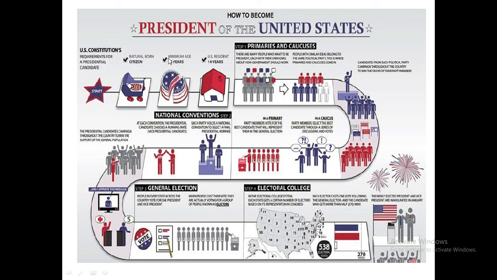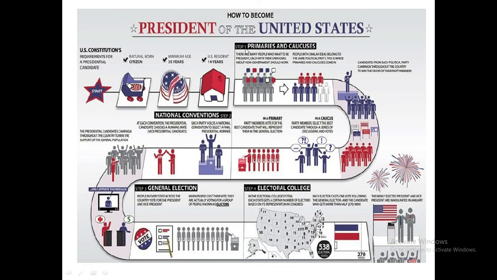Now I will describe the entire process concisely. As I have already mentioned, there are 3 constitutional requirements for a person to become the president of the United States. First, he must be a citizen of the United States. Second, his minimum age should be 35 years, and he should be a US resident for around 14 years. These are the constitutional requirements. Then the different steps.